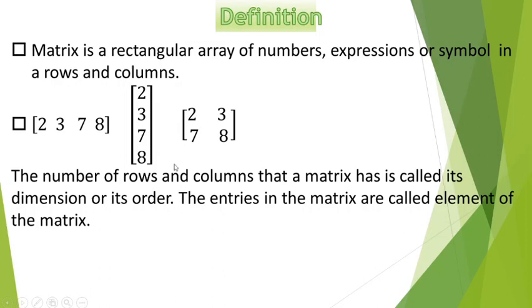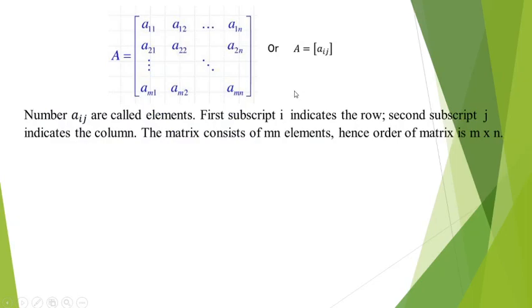Note here the number of elements in each row must be the same if you wish to call any arrangement a matrix. So this is very important to note. Now, a matrix in general containing m into n number of elements is denoted like this: A11, A12, up to A1n.